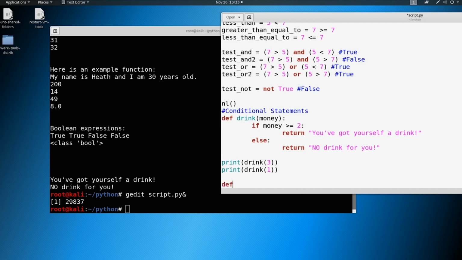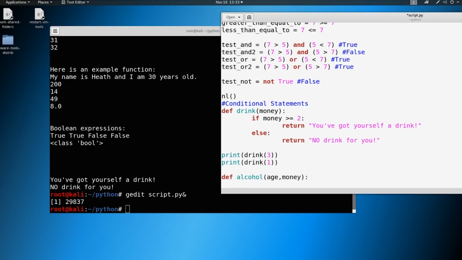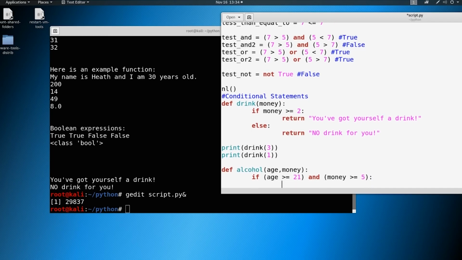So let's define alcohol here, and we need two parameters. We're going to say age and money. So the first statement here is going to be our leading if, and we're going to say if age is greater than or equal to 21, because we need that condition to be true, and our money is greater than or equal to 5. So we'll say a drink costs $5. We're going to return "we're getting a drink."